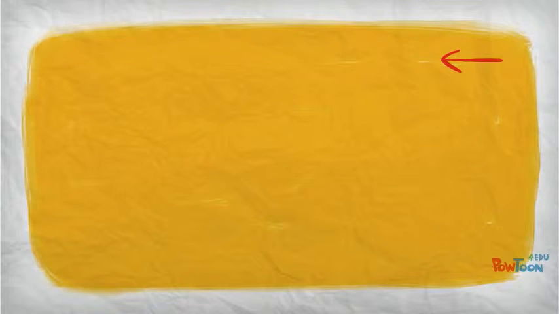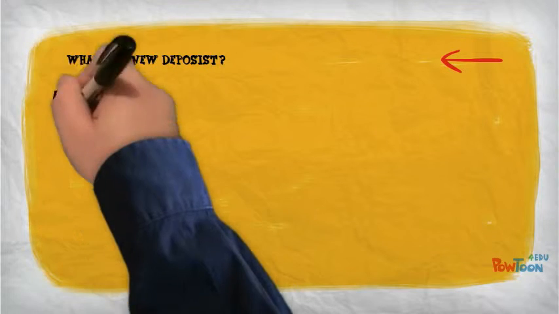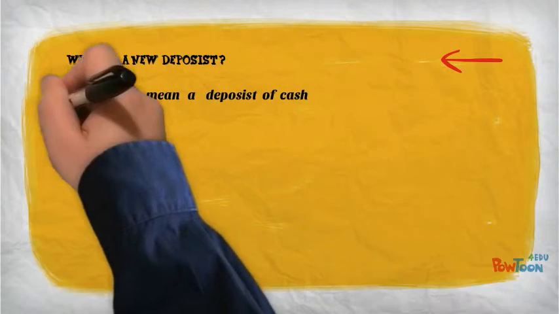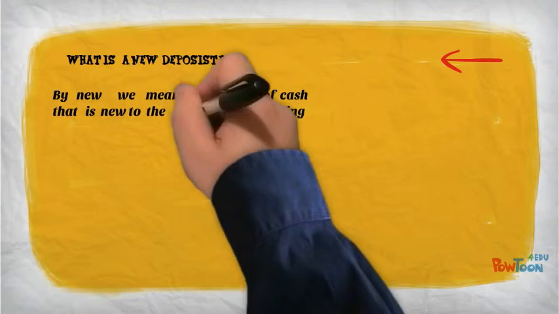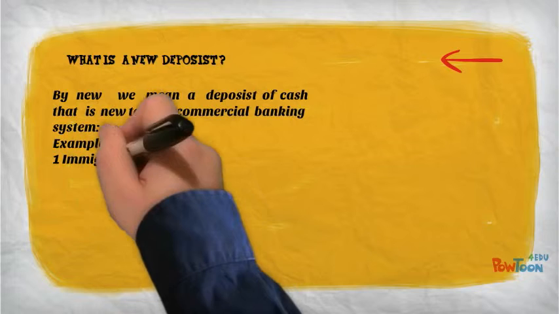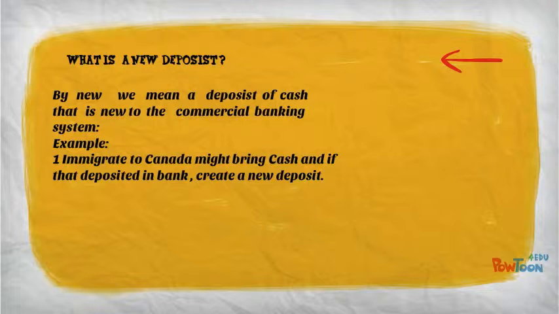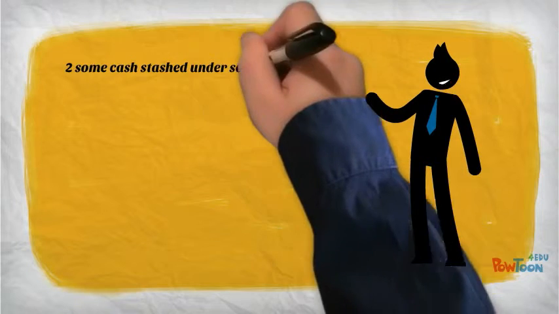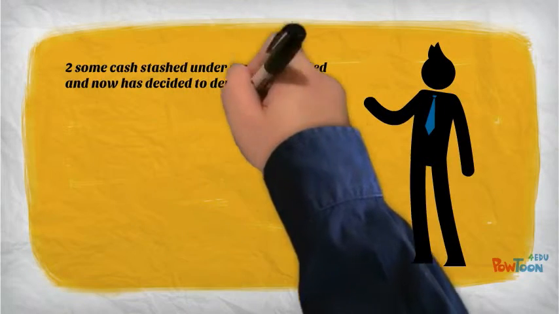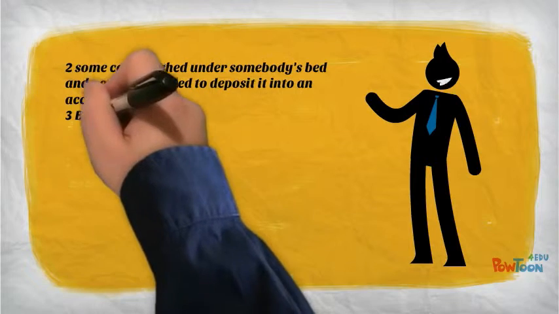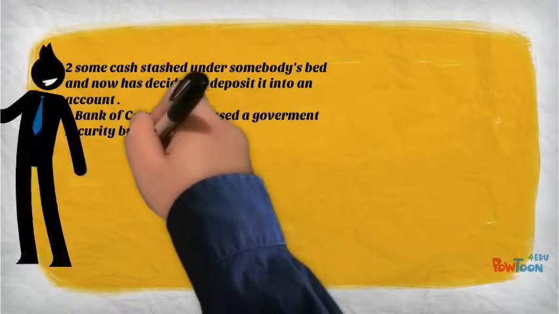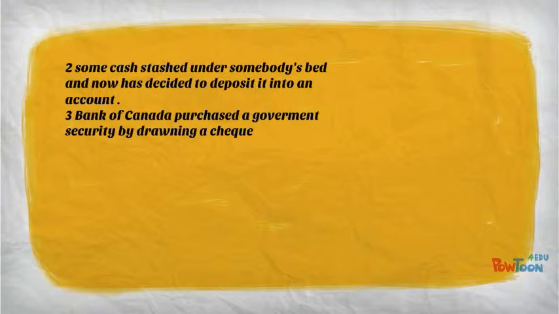So what is a new deposit? By new deposit, we mean a deposit of cash in the commercial banking system. For example, immigrants to Canada might bring some cash which is deposited in a bank and creates a new deposit. Second, it can be some cash stashed under somebody's bed which they have now decided to deposit in a bank, so it creates a new deposit. And the third can be the Bank of Canada itself purchasing a government security by drawing a check.